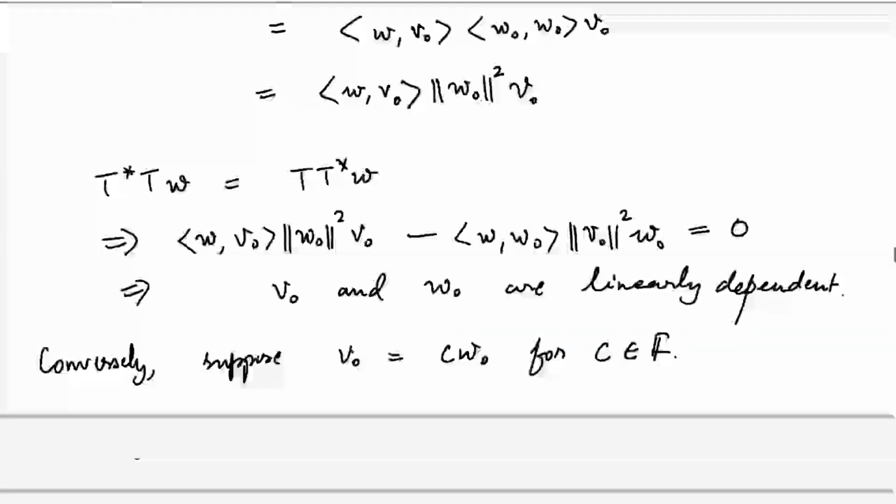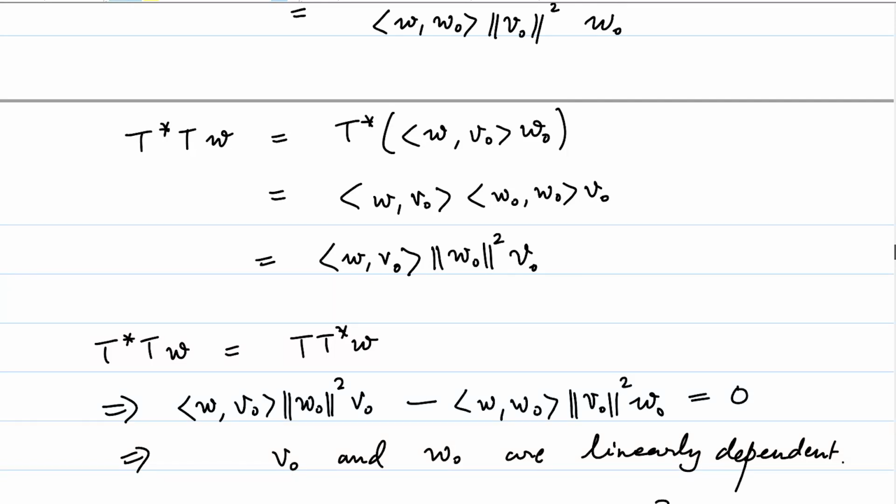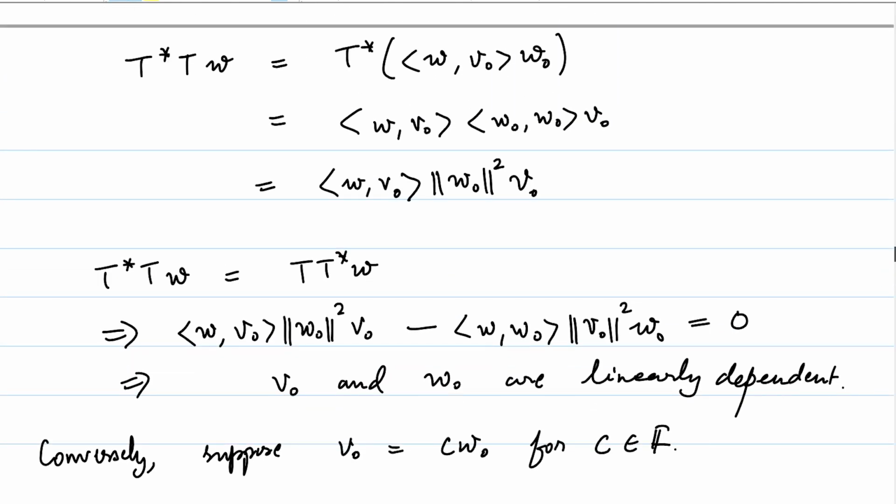So let's use both to see what happens when V naught is C times W naught. T star T W, let's first pick that. T star T W is the inner product of W with V naught times the length of W naught squared times V naught. That's what our T star T W is.